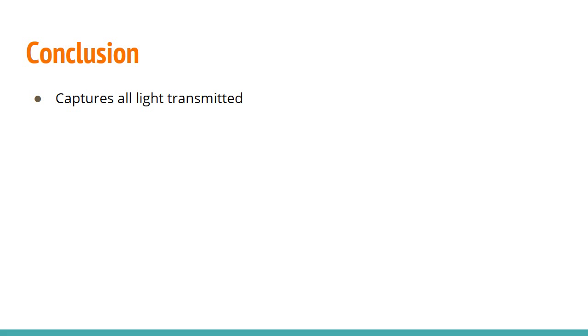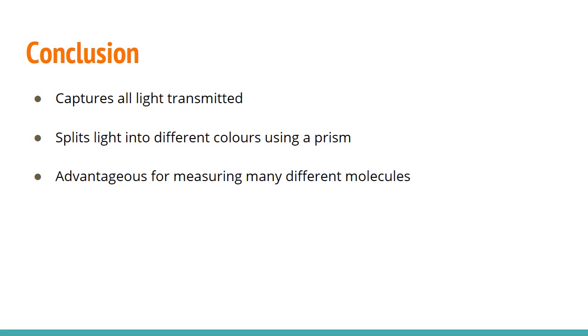Most simple analyses measure the absorbance one wavelength at a time. However, more chemical information is present if measurements are made at many wavelengths simultaneously. UV-vis instruments capture all the light that is transmitted and split the light into different colors using a prism. Absorbance at different wavelengths is then captured on a linear array of photodiodes, which is advantageous for measuring many different molecules at the same time.